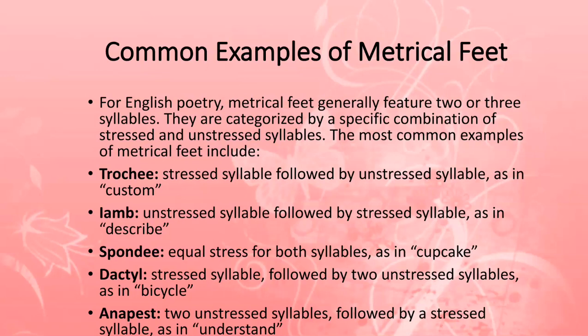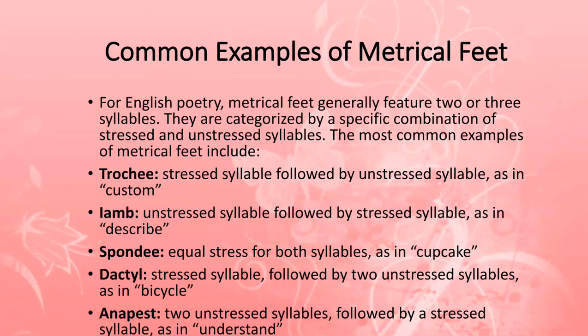Now "de" is not stressed, it is unstressed because it is a very short sound and it does not seek importance from the speaker. On the contrary, "cribe," the second syllable of "describe," is the stressed syllable. So this is iamb.